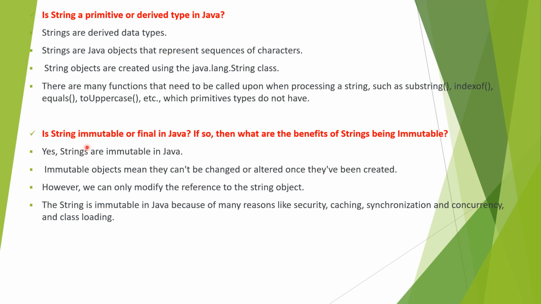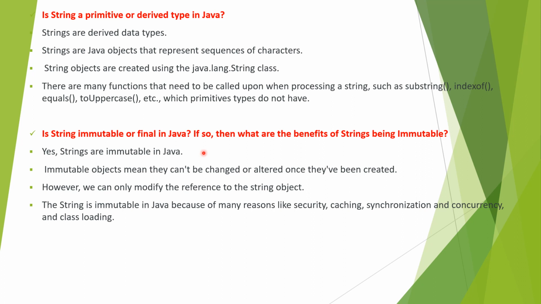And the next one is: is a string immutable or final in Java? In the last slide we have seen that a string is immutable, right? So here it is asking immutable or final. What is immutable? Can't be modified. And what is final in Java? It is basically nothing but a constant. So first we have to understand the difference between immutable and final, then we have to answer.